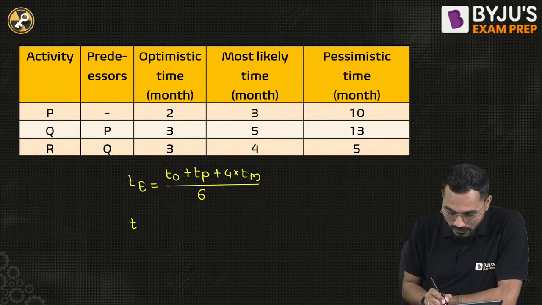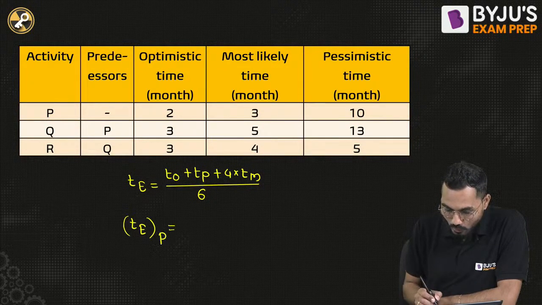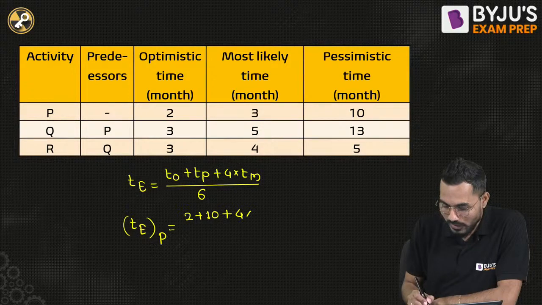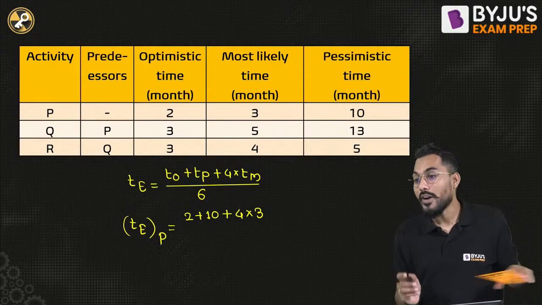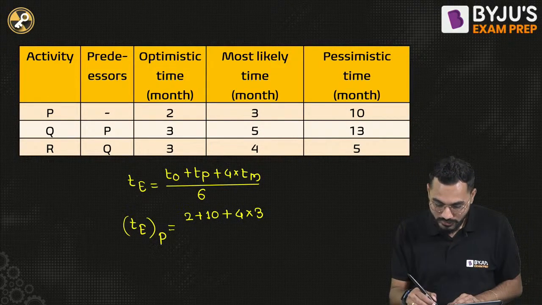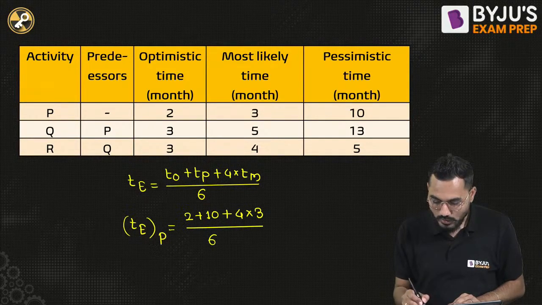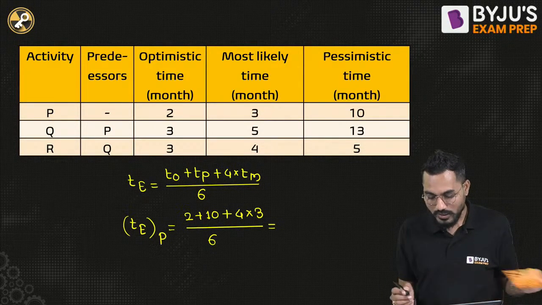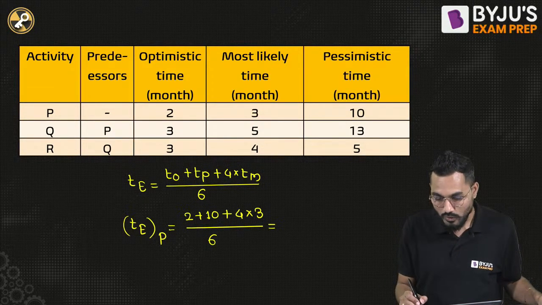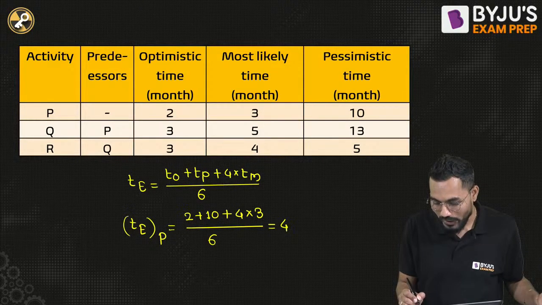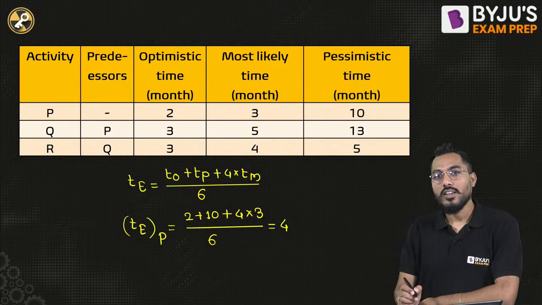So the expected time calculation for activity P is equal to: optimistic time is 2, pessimistic time is 10, and the most likely time is 3, so 4 multiplied by 3, divided by 6. The answer is coming exactly equal to 4. Is it okay, everybody?